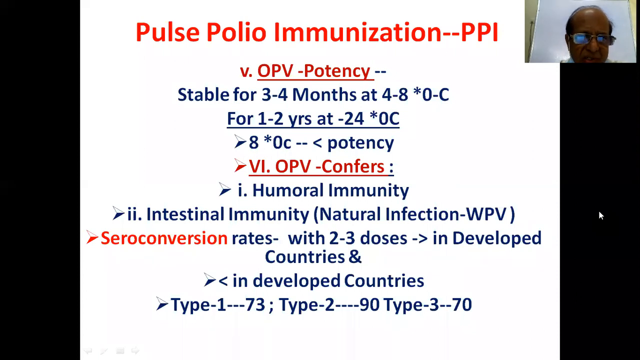Humoral immunity, intestinal immunity. With natural infection, that is wild poliovirus, there will be intestinal immunity. Seroconversion rates are high with 2 to 3 doses in developed countries, but decreased in developing countries. So type 1, type 2, type 3 are there, at 73, 90, 70. In that ratio, the seroconversions will be there.